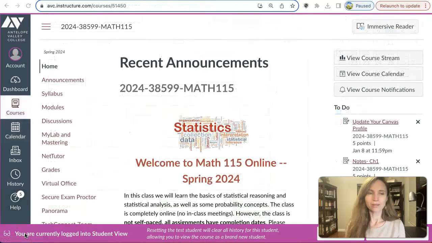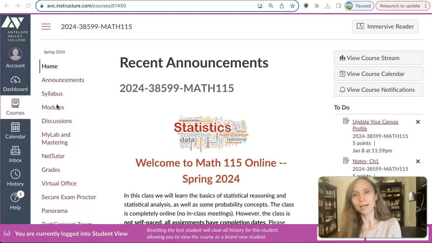Let's go back to the Canvas homepage and I'll walk you through the other tabs of the course. And please feel free to explore the tabs, and read the syllabus carefully. It has very important information about the course, and it's necessary to understand how the course is structured, especially because this is an online course. We don't have in-person meetings.